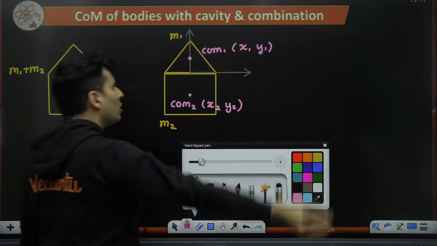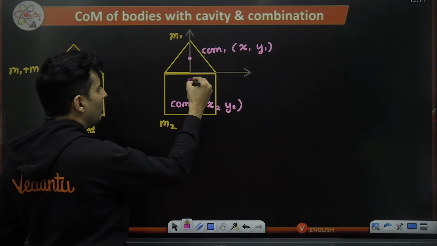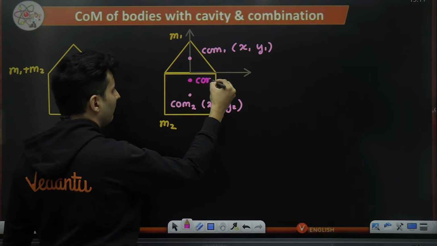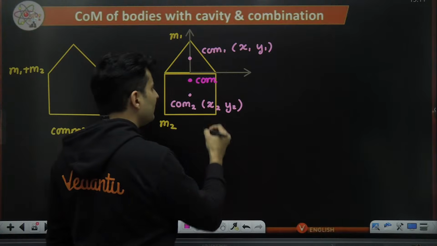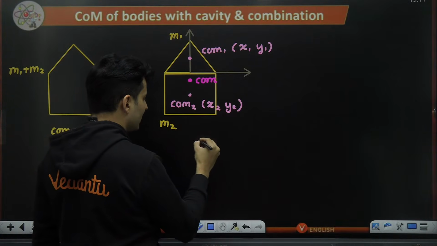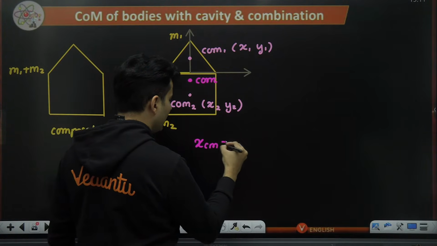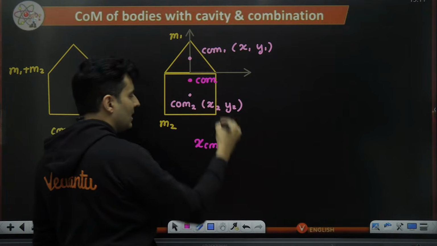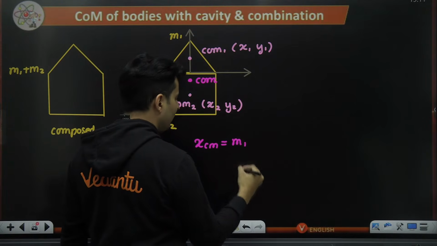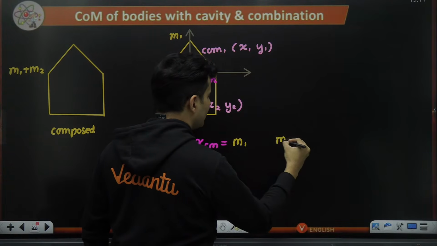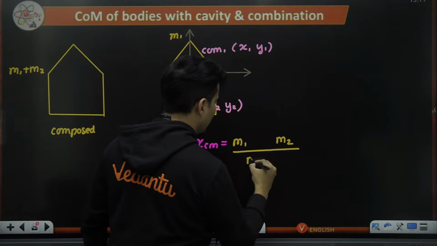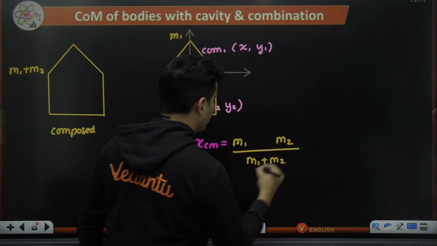Now, the total center of mass of the combined, composite body will be as follows. XCM will be the mass of the first body, M1, and the mass of the second body, M2, each multiplied by its coordinate, divided by M1 plus M2, of course.